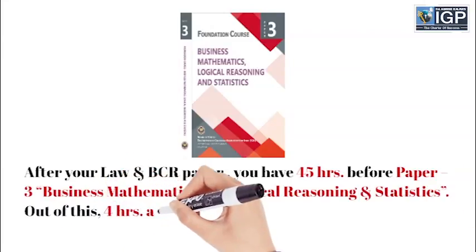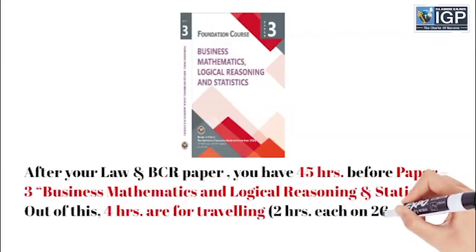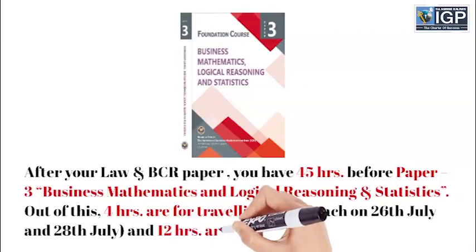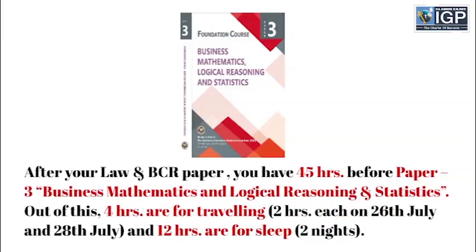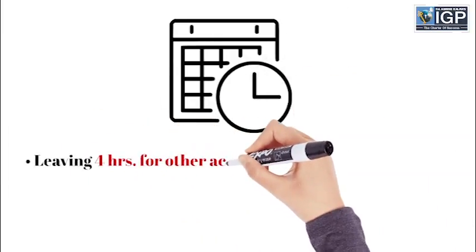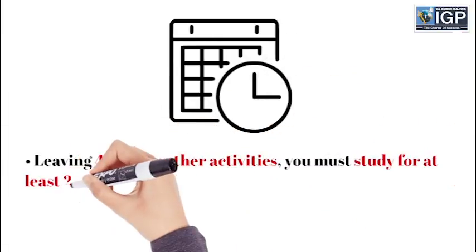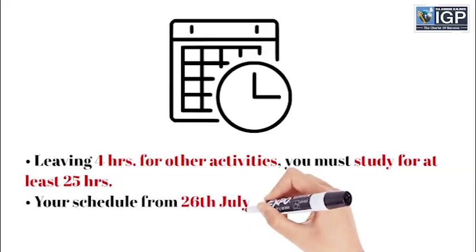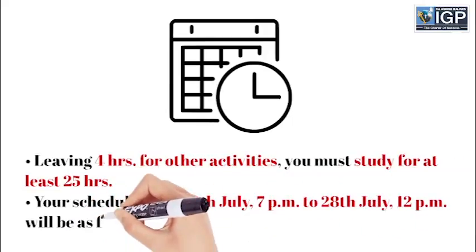Out of this, 4 hours are for traveling, 2 hours each on 26 July and 28 July, and 12 hours are for sleep in 2 nights. Leaving 4 hours for other activities, you must study for at least 25 hours. Your schedule from 26 July 7 pm to 28 July 12 pm will be as follows.